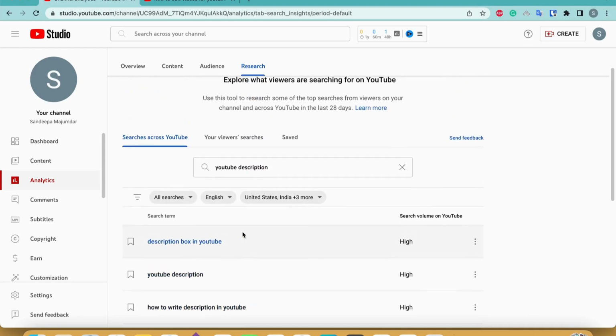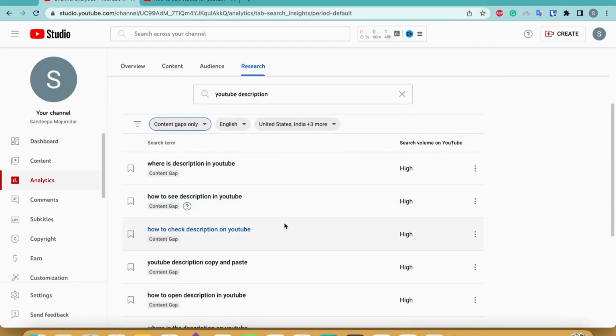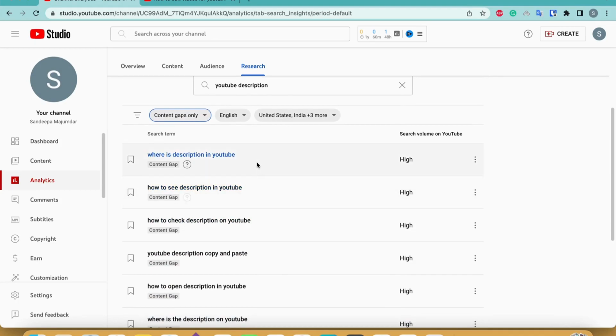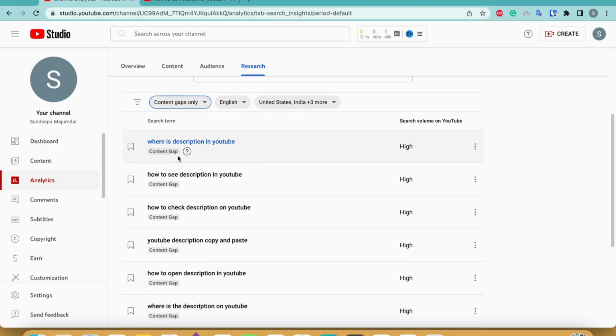But here what we are going to do is come to all searches out here. You see the all searches option out here. We are going to click on this, and I'm going to select content gaps only. So when I select content gaps only, you see what happened. YouTube is giving me a list of topics that not only have high search volume, but they also have content gaps, which means people are searching for these videos, but there are not many videos on this topic on YouTube. So instantly, you know what kind of topics you should pick for your YouTube videos.